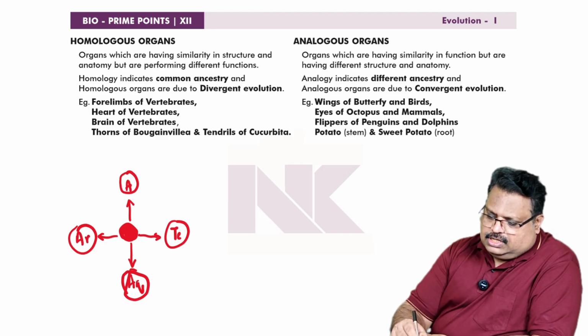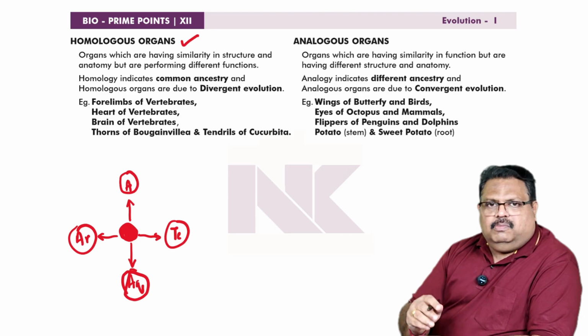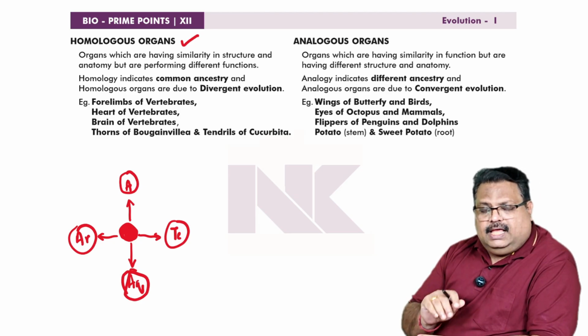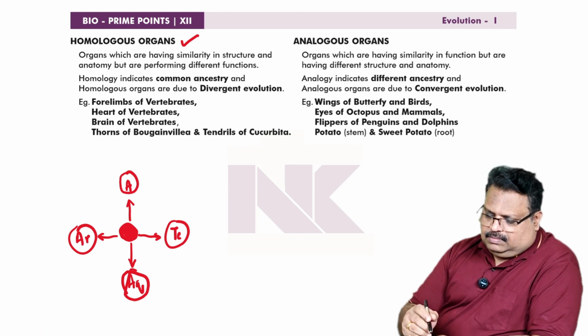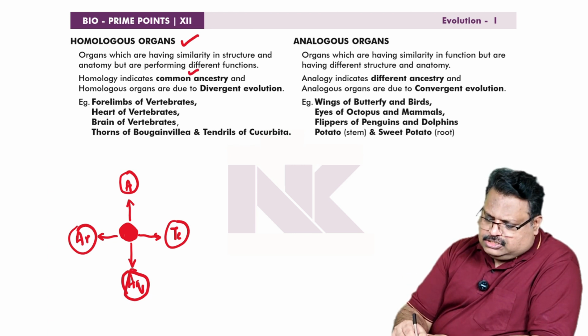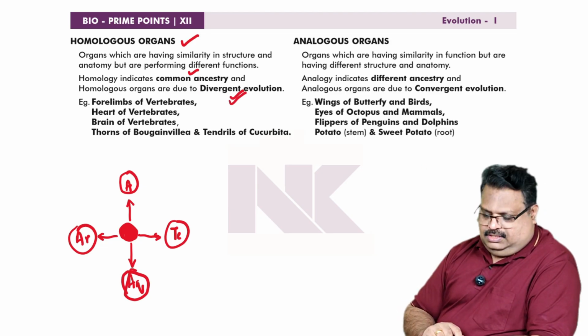So that kind of organs are called homologous organs. Homologous organs are structurally identical, having the same basic composition, but they are performing different functions. Homology indicates common ancestry, and homologous organs are due to divergent evolution.